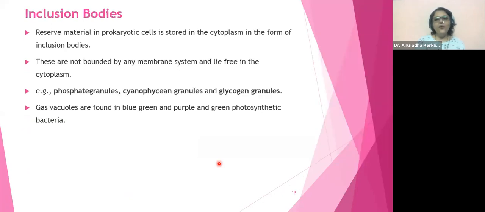Okay, fine. So now let's go ahead with inclusion bodies. Okay, well. Now what are these inclusion bodies? See, reserved material in prokaryotic cells is stored in the cytoplasm in the form of inclusion bodies. So what are inclusion bodies, beta? Stored material. Whatever stored material in us, in human cell, what is the stored material? Does anyone know?